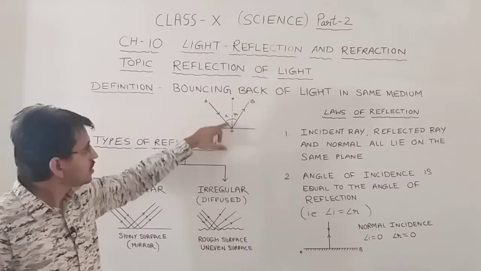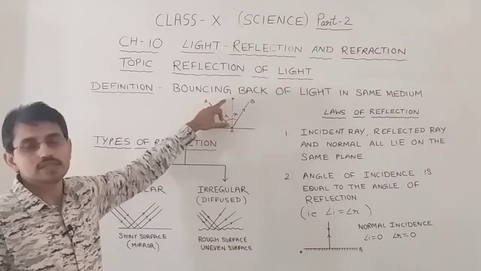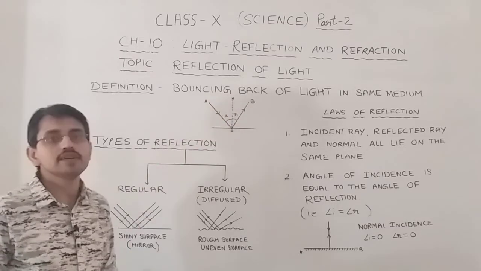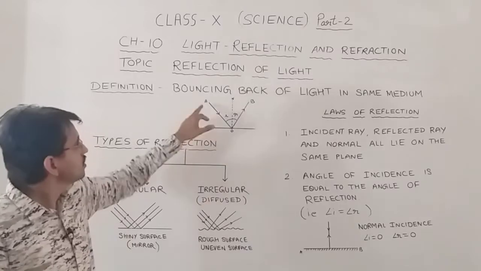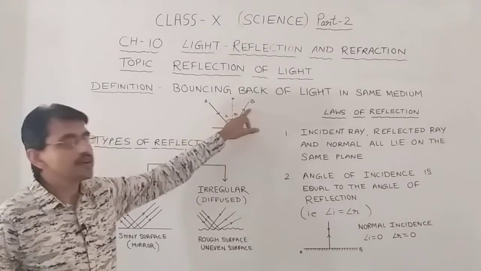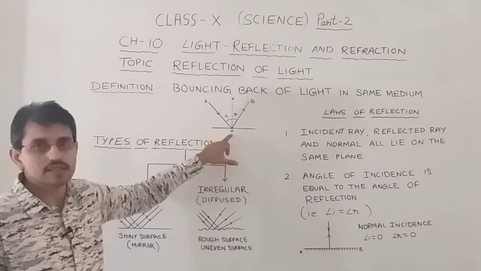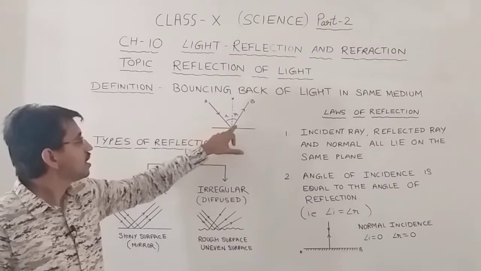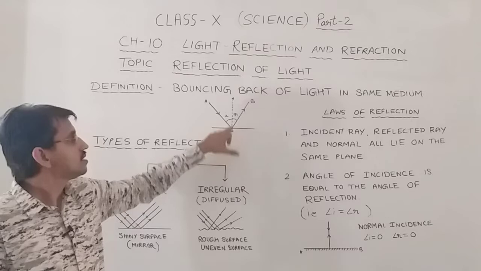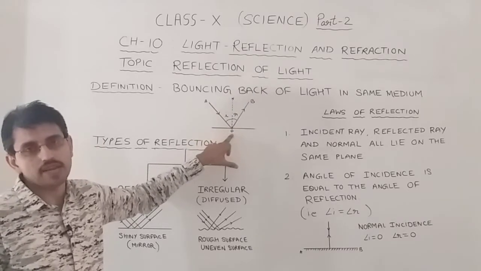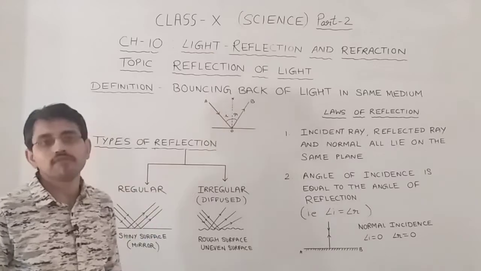The dotted line that you can see in the diagram is the perpendicular to the surface. This perpendicular line is called normal. So the incident ray, reflected ray and the normal at the point of incidence. Once again listen. The incident ray, the reflected ray and the normal at the point of incidence all lie in the same plane. This is the first law of reflection.